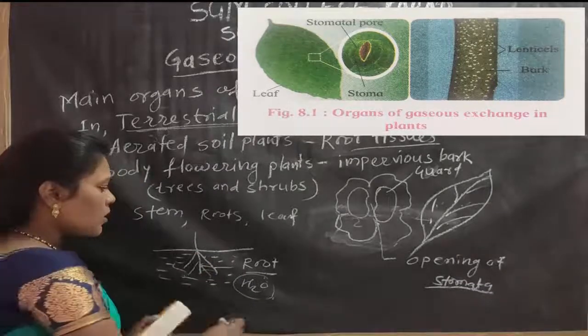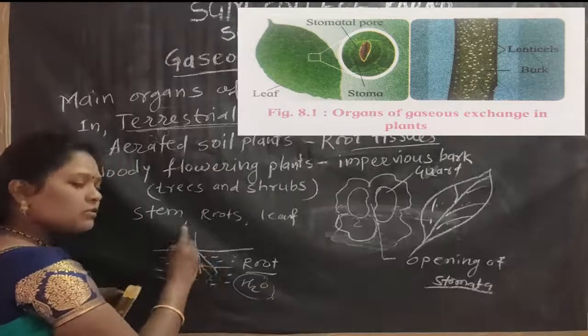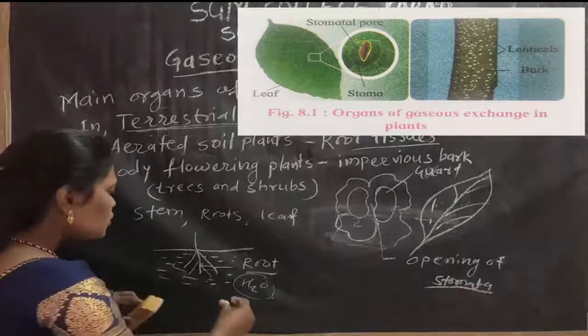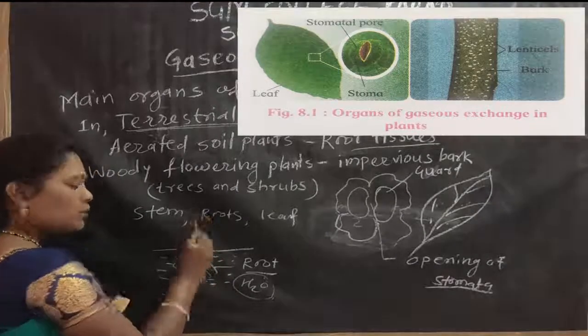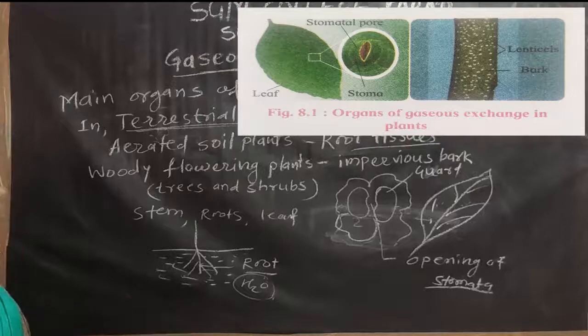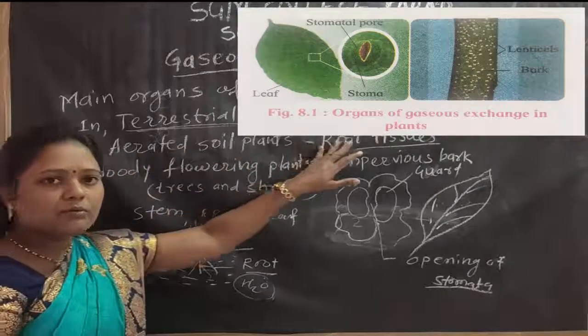In water there is oxygen present. This oxygen is used for the gaseous exchange process in the whole plant body. So this is aerated soil plants.